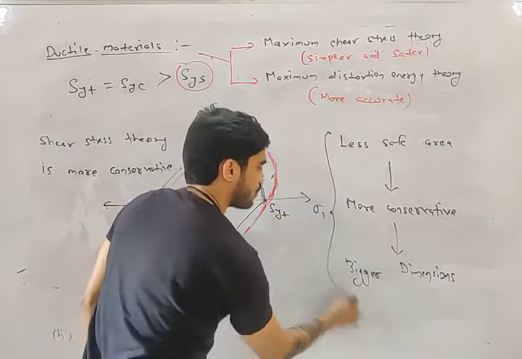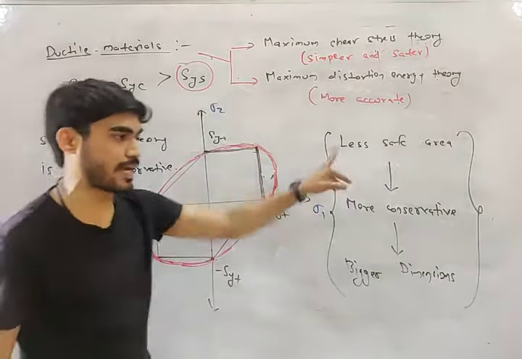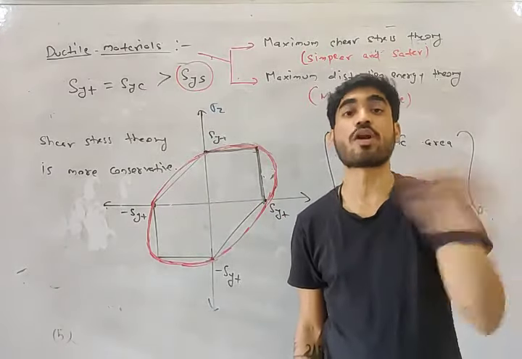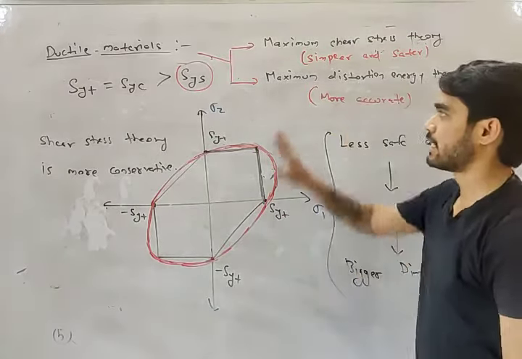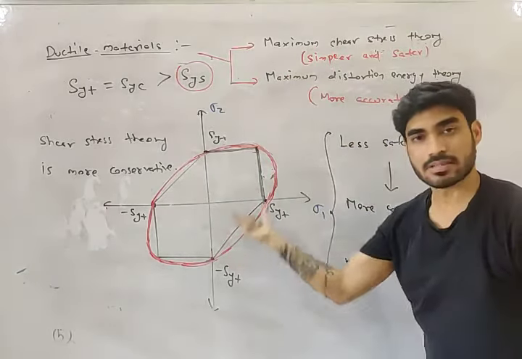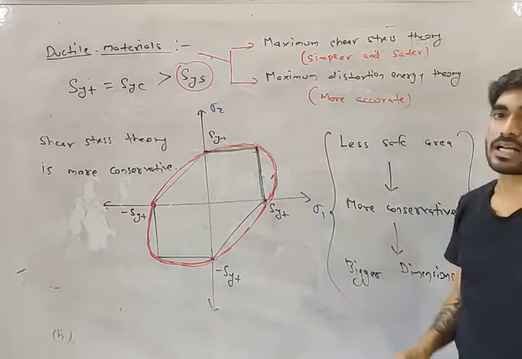Note this down. You have to memorize this because you will see a conceptual question. Out of shear stress theory and von Mises theory, which is more conservative? Shear stress theory. Why? Because the safe region of shear stress theory has less area, so it is more conservative.